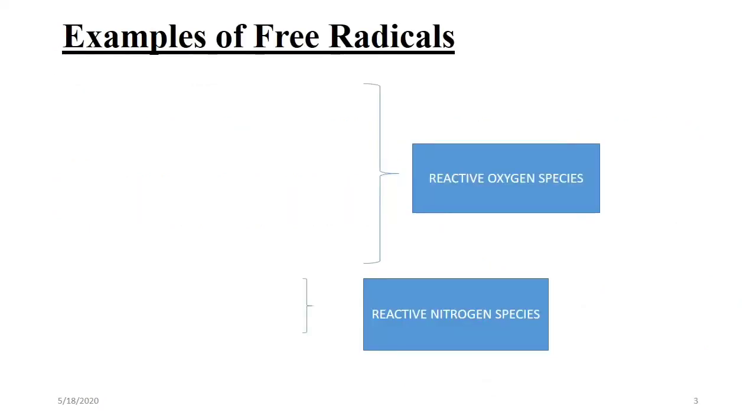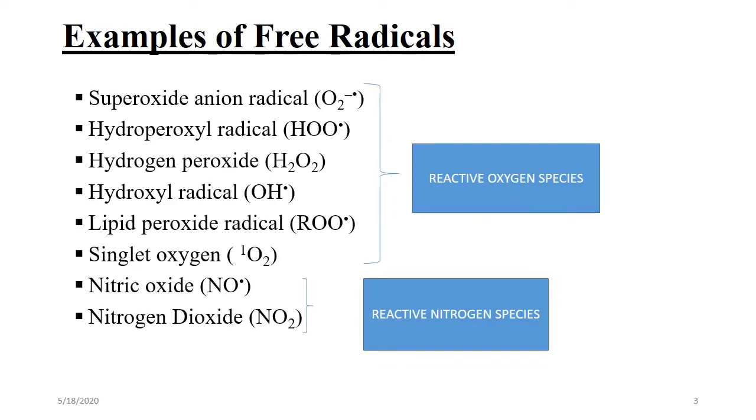Now, examples of free radicals. Free radicals are categorized into reactive oxygen species, in which free radicals derive from molecular oxygen. Second is reactive nitrogen species, which are nitrogen-centered radicals. Reactive oxygen species include superoxide, hydroperoxyl radicals, hydrogen peroxide, and hydroxyl radicals.